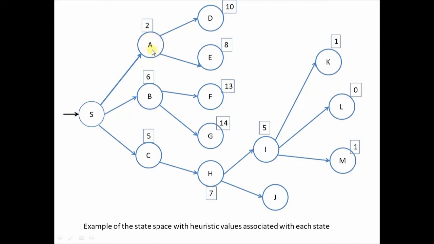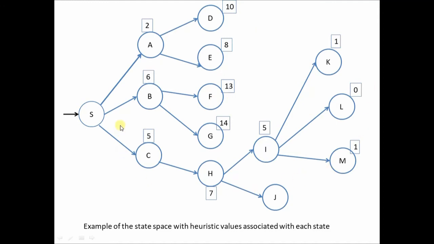Then when you are in city A, there are 2 immediate neighbors. From A you can go to D, and if you reach D, then you are 10 away. So the estimated distance from this current node to the goal node is 10 units or 10 kilometers, whereas the estimated distance from this node to the goal node is 8 units or 8 kilometers. So you are definitely going to choose the minimum one, that is E. And this way the search is going to proceed, and this is how you are going to get the path from the initial state to the goal state.